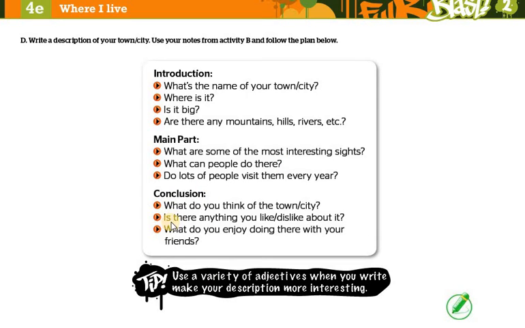And we have the conclusion. So you put a full stop and you go back and you write the conclusion. What do you think of the town or city? What do you think about it? Your personal opinion about your city or your town. And we have, is there anything you dislike about the city? Try to mention some of the things that you like about the city or you dislike, which means something you don't like about the city. You can mention it in the conclusion.